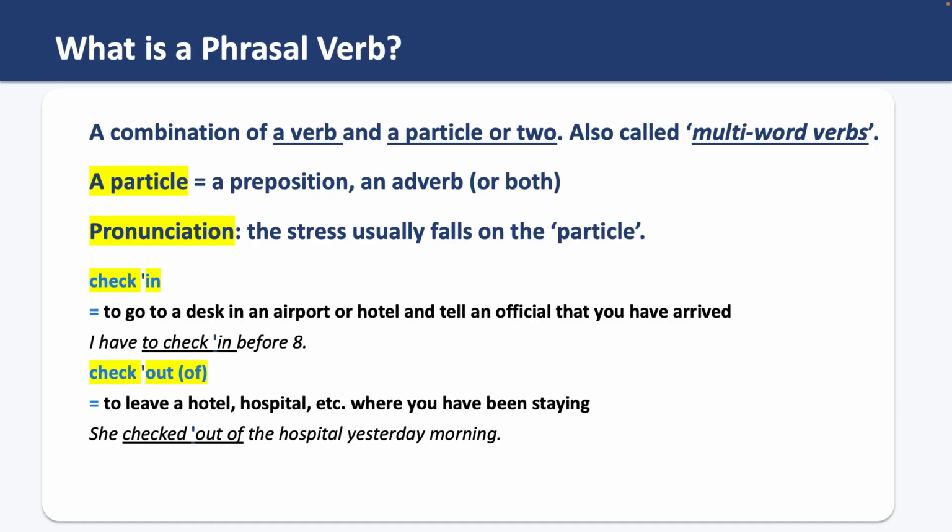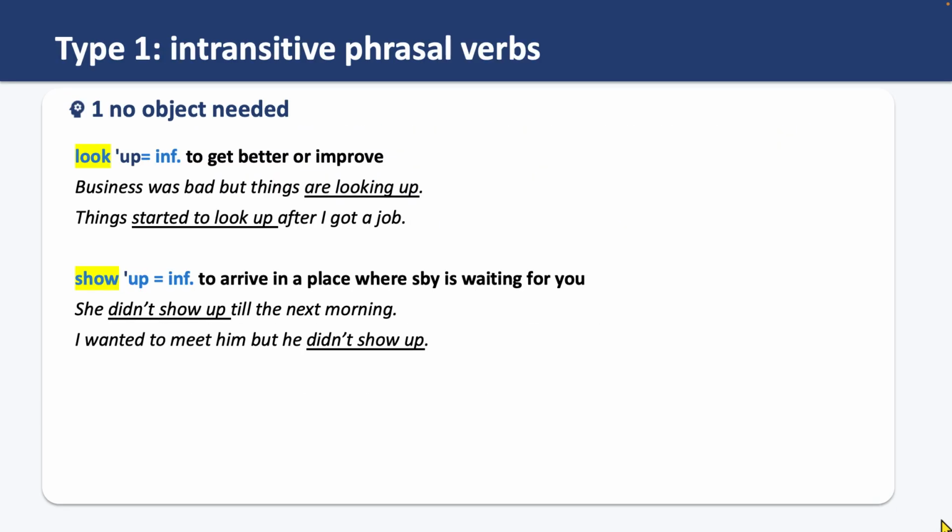Now, the first type of phrasal verbs is going to be about intransitive phrasal verbs. Now, intransitive is a grammar word, but what does it exactly mean? It is used to refer to verbs that don't need an object if you want to understand what they mean. For example, look up. Look up is an informal phrasal verb that means to get better, to improve. Business was bad, but things are looking up.